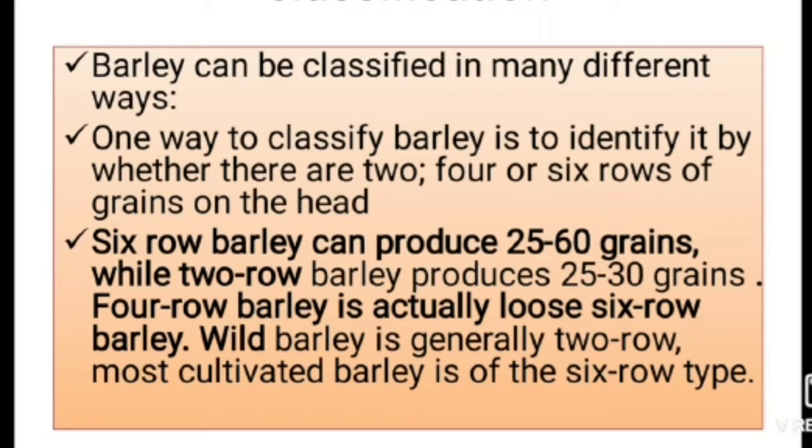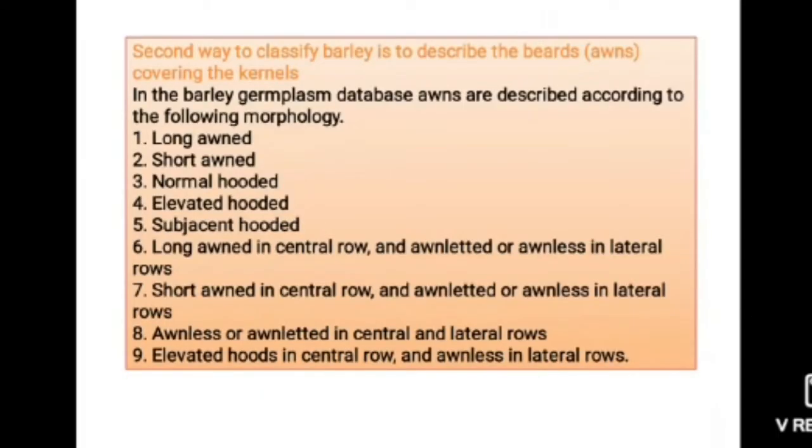Six-row barley can produce 25 to 60 grains, while 2-row barley produces 25 to 30 grains. 4-row barley is actually low. Wild barley is generally 2-row. Most cultivated barley is of the 6-row type.